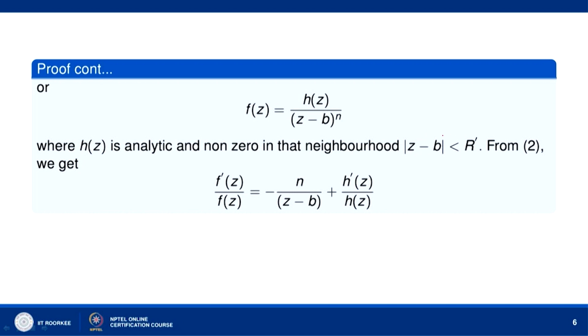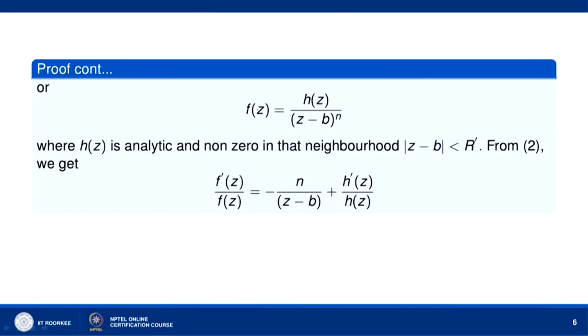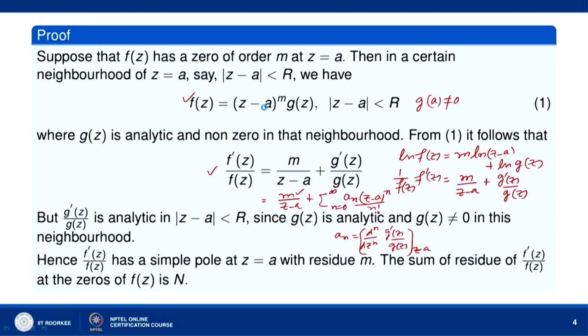So, we can take this r dash to be so small that inside the region mod of z minus b less than r dash, h z is not equal to 0 throughout, because h z is analytic and h b is not equal to 0. So, we can find a small neighborhood of z equal to b in which h z is not equal to 0 throughout. So, let us take r dash to be so small that h z is not 0 throughout this disk mod of z minus b less than r dash, and then we take logarithm of this, as in the case of the 0 at z equal to a.